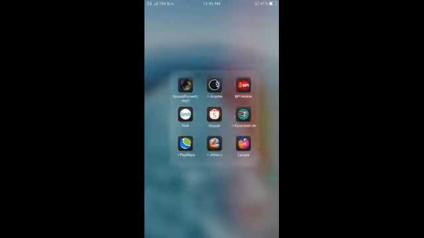Alright, so now first step is to open the Shopee application.